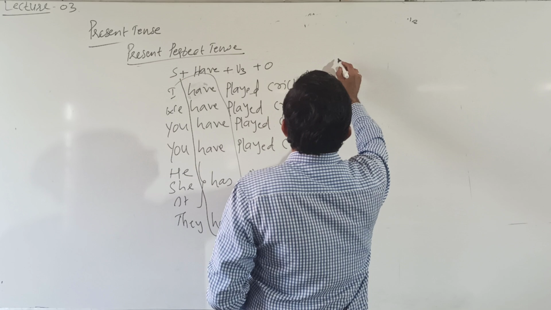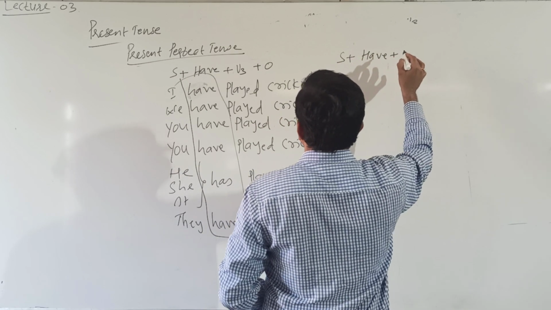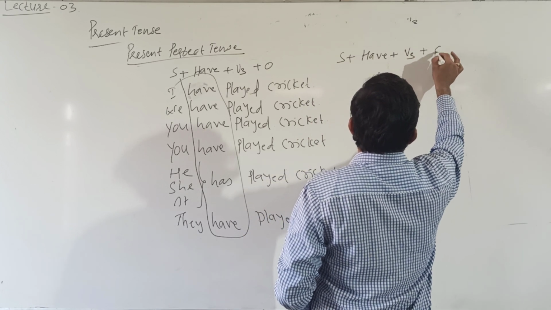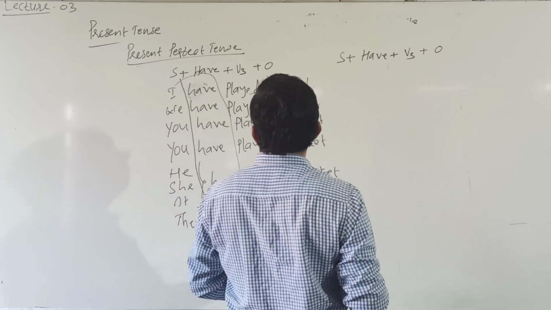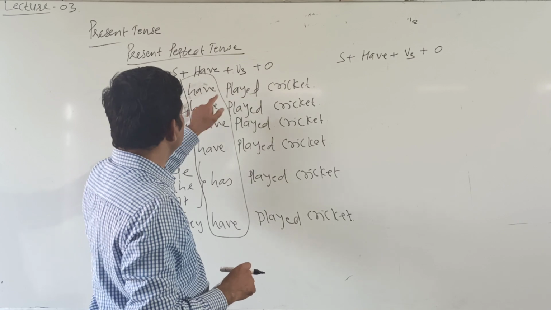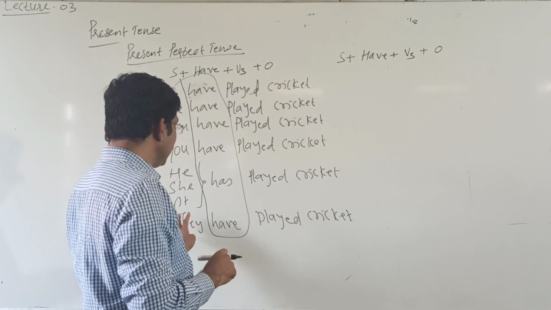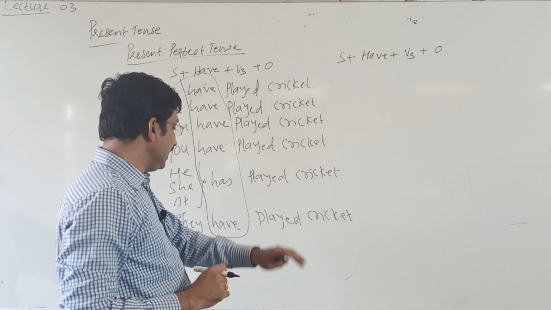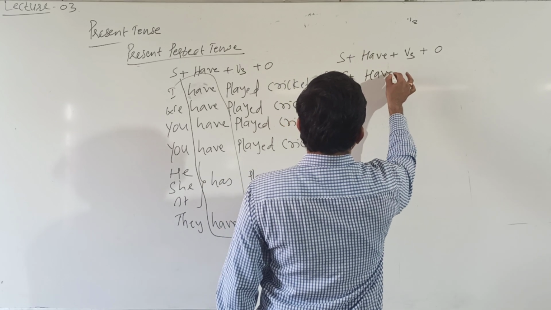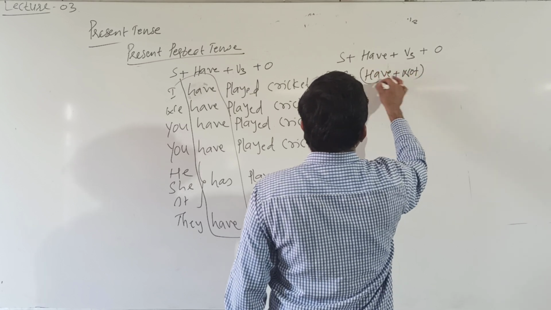Then what is here? Subject plus have form plus V3 plus object. What is its negative? Adding not with the helping verb. I have not played, we have not played, you haven't played, he hasn't played, it hasn't played, they haven't played. So subject plus have plus not plus V3 plus object.